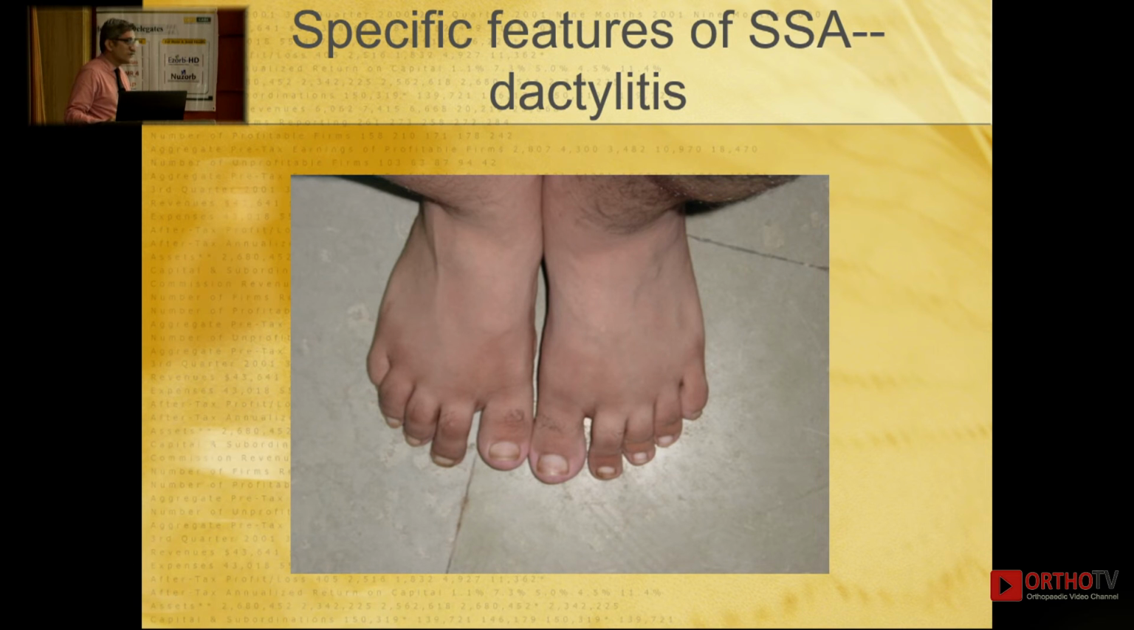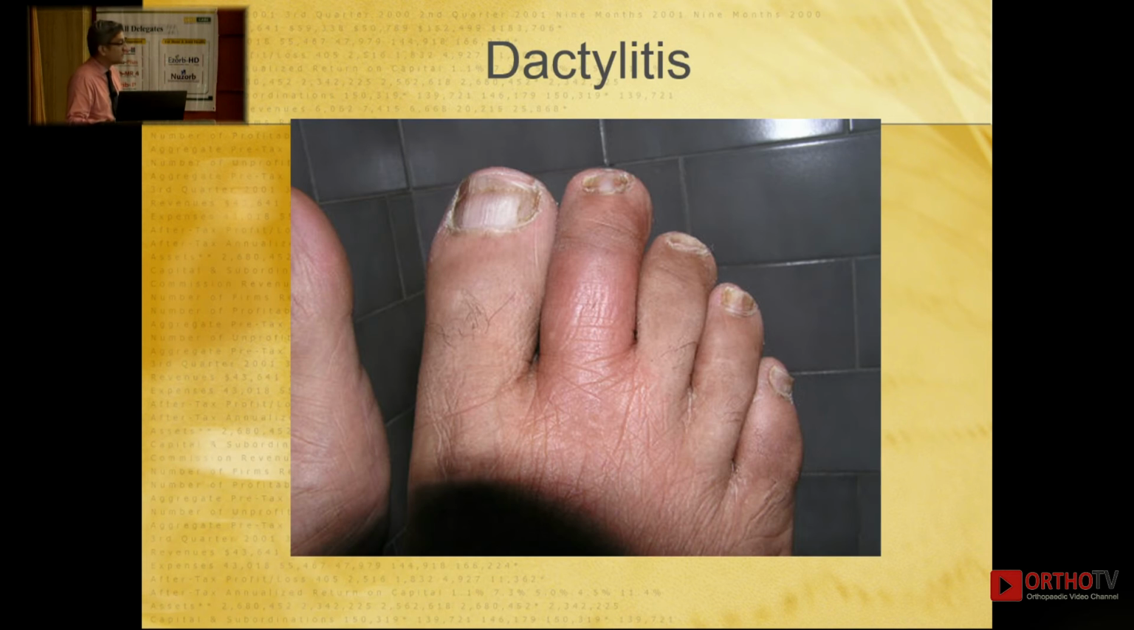So differential for this: one is seronegative spondyloarthritis, most common; second is sarcoid; third is gout; four obviously TB, but TB would have other features also. It can't be multiple joints and fingers like this or toes like this. So the moment you see this, seronegative spondyloarthritis comes right there on top. And with somebody who has inflammatory backache, has a toe like this, specificity for diagnosis of seronegative spondyloarthritis is 99%. You don't even require anything else to make a diagnosis.